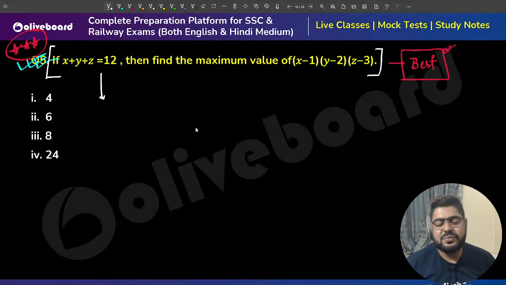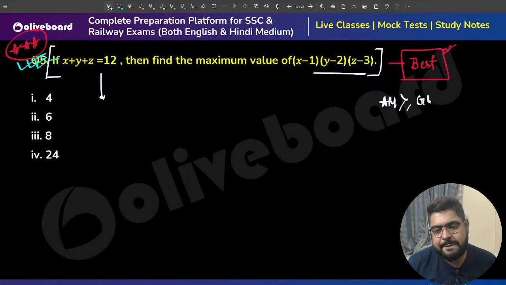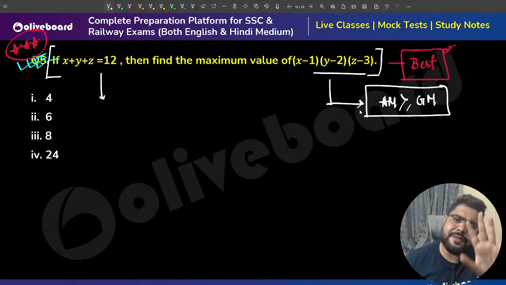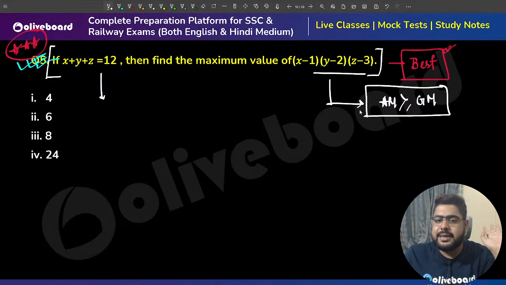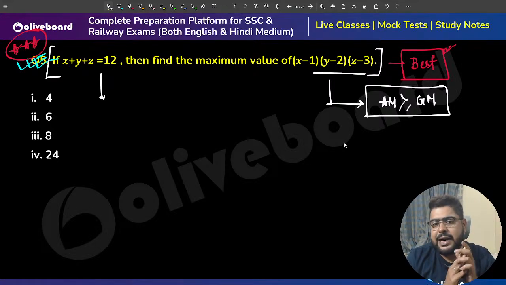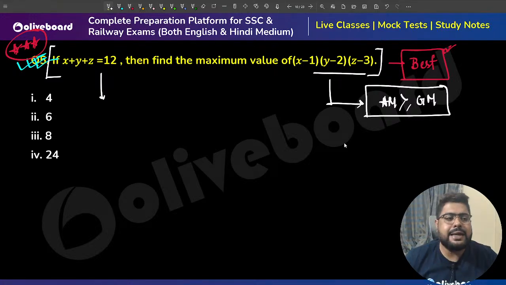Let's see, this is a template question of AM-GM inequality. There are shortcuts and so on, everything we'll discuss, but please understand the basic rule, the actual rule. Please understand, this is a template question of AM-GM inequality. Okay, understand this.